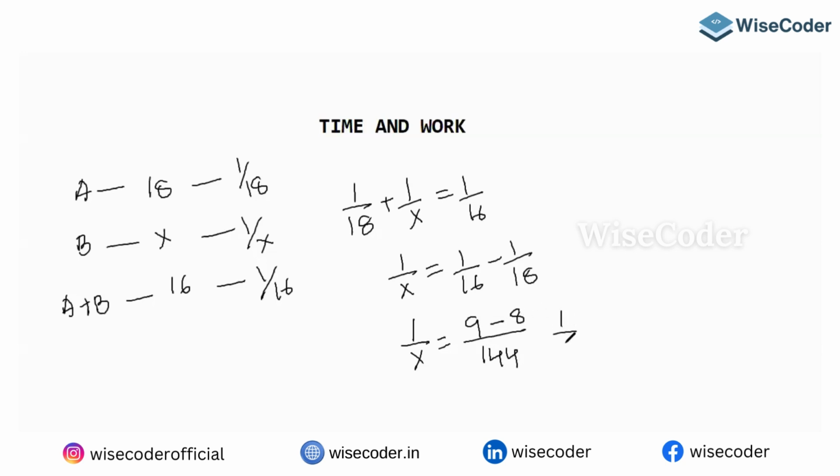So 1 by X is nothing but 1 by 144. So B will take 144 days. But it takes a lot of time to understand the situation, and see how messy this is. So ignore this method.